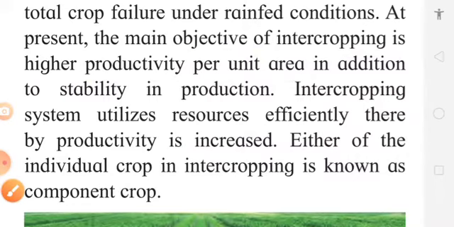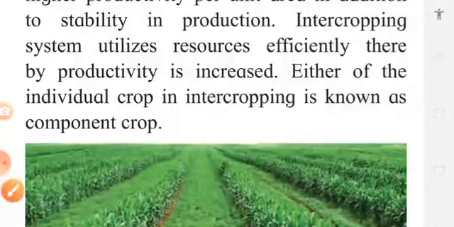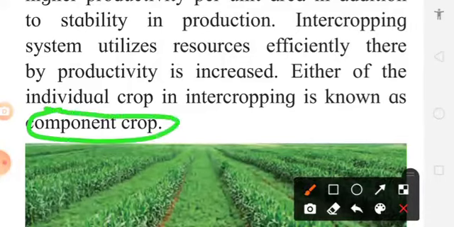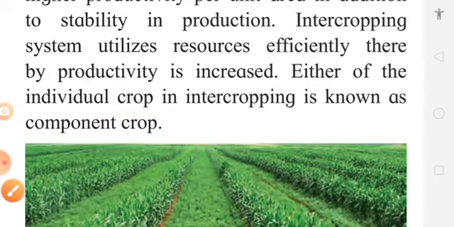The individual crop in the intercropping is called a component crop. We have grown cotton plus tur, means cotton is a component crop, tur is also a component crop.